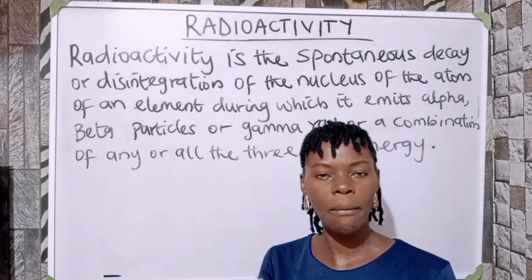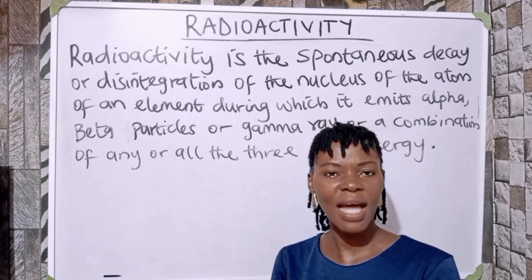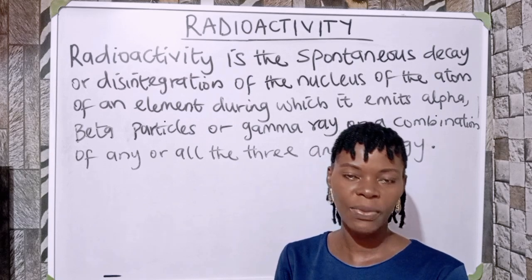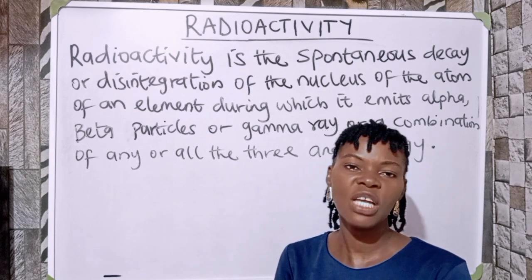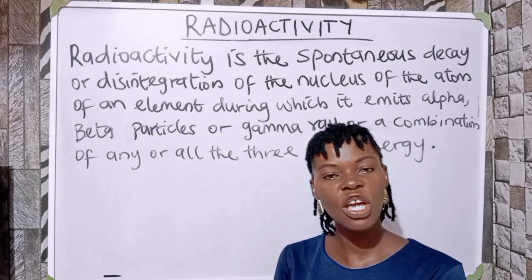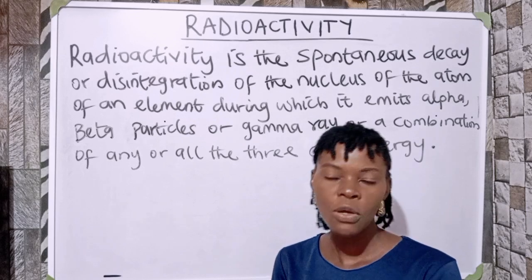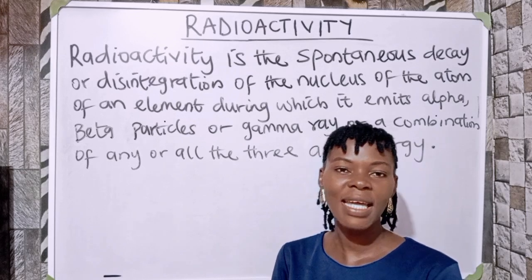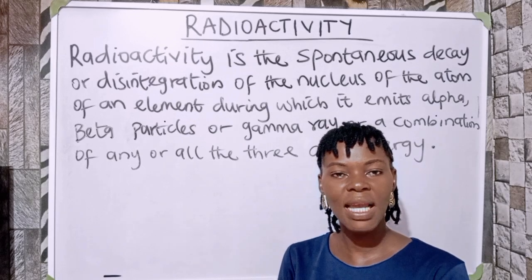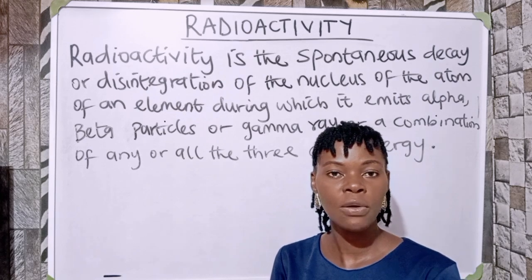Some can even combine two radiations, like emitting both alpha and beta together, and once that is done, a new element is formed, and that new element will have a new mass number and atomic number. Watch this video to the end so I can explain to you how this element emits radiation and how this new element is being formed.